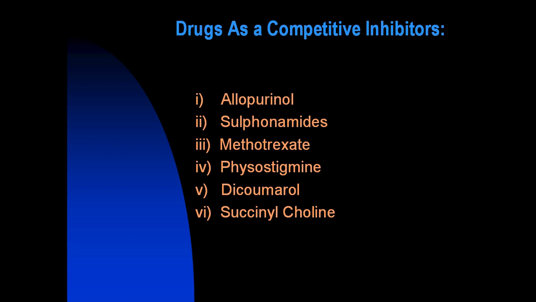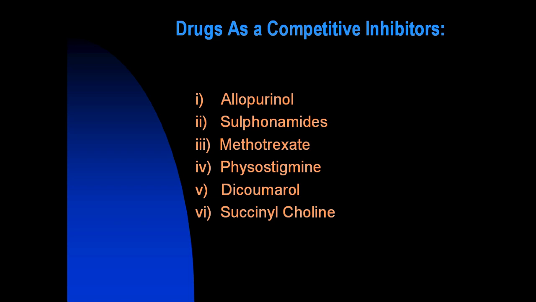Dicumarol. Dicumarol is used as an anticoagulant, structurally resembles vitamin K and acts as an anticoagulant by competitively inhibiting vitamin K. Number 6. Succinylcholine.